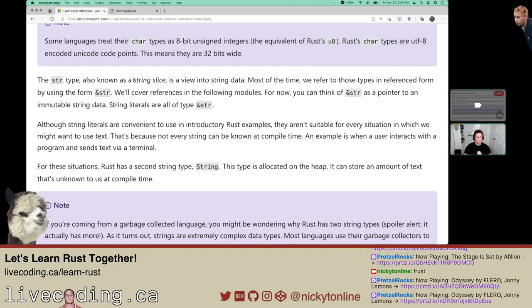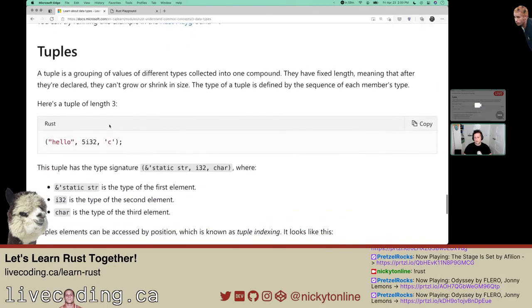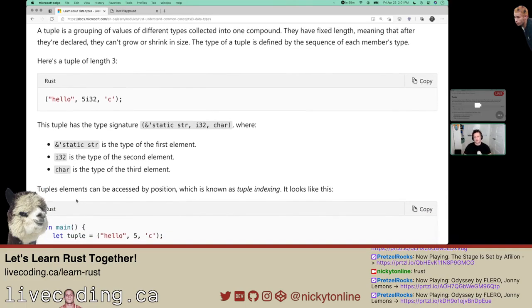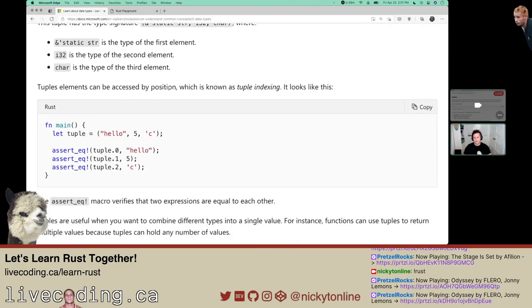Most of the time, those types are referenced by using &str. String literals are also typed str. That part makes sense. I'm trying to understand the static part. I guess it means, well, it's not immutable, but I'm wondering what they mean by static in this context. Tuples can be accessed by position, which is known as tuple indexing. Looks like you grab it by the index in there, the zero, the hello, etc. Let's go run that in the playground.